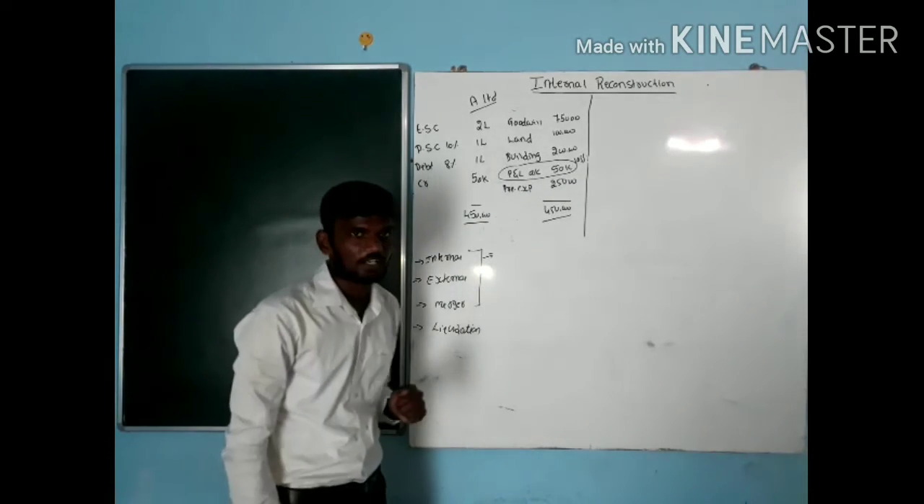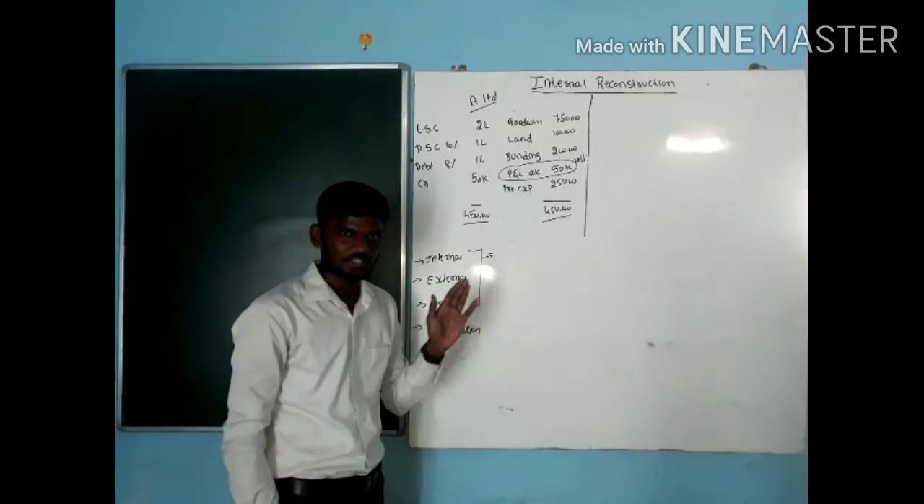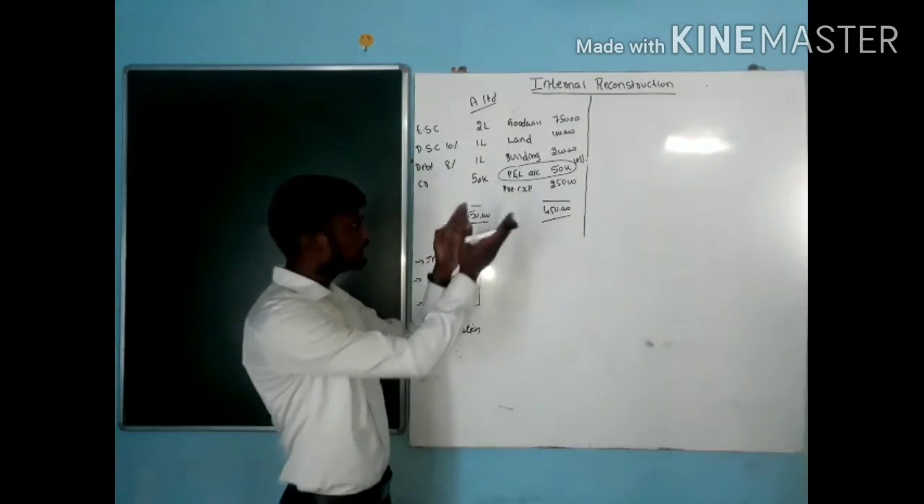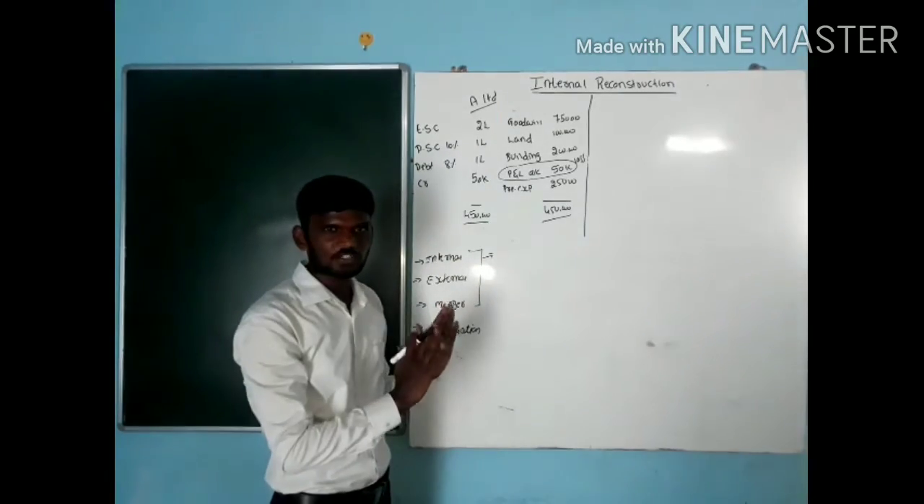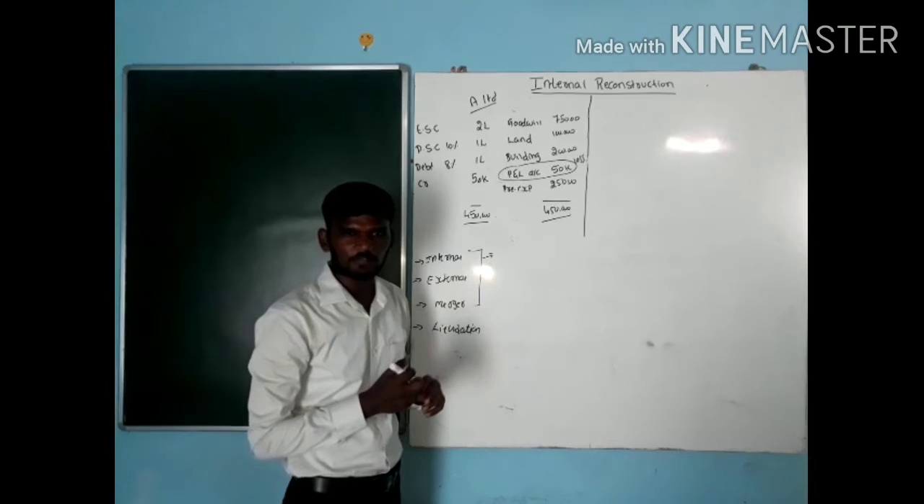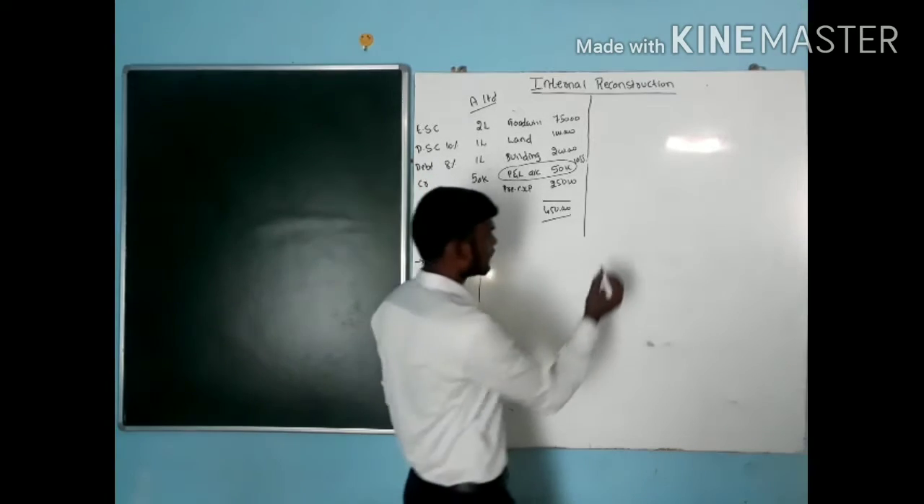This is about internal reconstruction. When it comes to external reconstruction, internal is nothing but what? Within the company, I am going to make some kind of modifications. For example, A Limited. How much is A Limited's value here? 4,50,000. Instead of 4,50,000, now I am getting only 3 lakh.